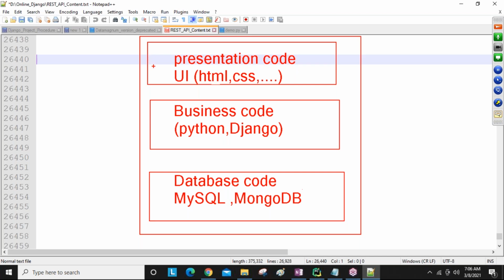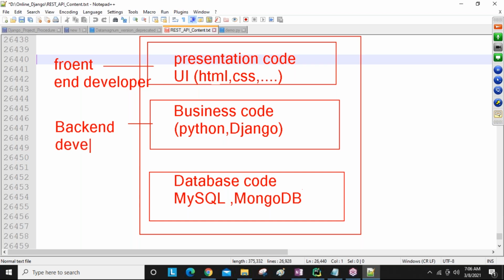The people who work in this area, we call a front-end developer. The people who work here, we call the back-end developer.